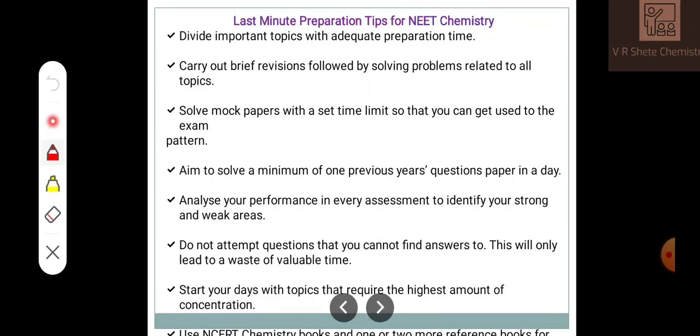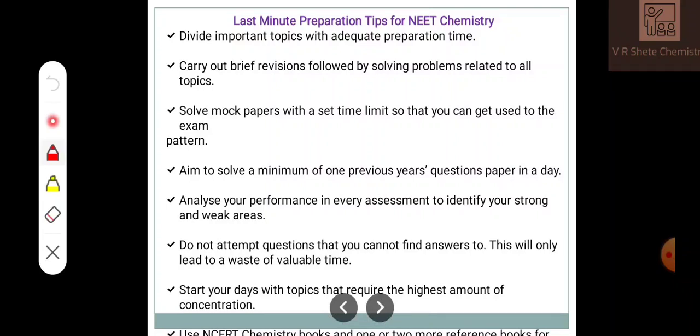Last-minute preparation tips. In the last month before the exam, divide the important topics for adequate preparation, carry out a brief revision followed by solving numericals. Solve the maximum number of question papers. Aim to solve previous years' question papers, which means at least one question paper within a day. Analyze your performance, that is very important, because solving questions will show your strong and weak areas. You have to carry out your SWOT analysis.